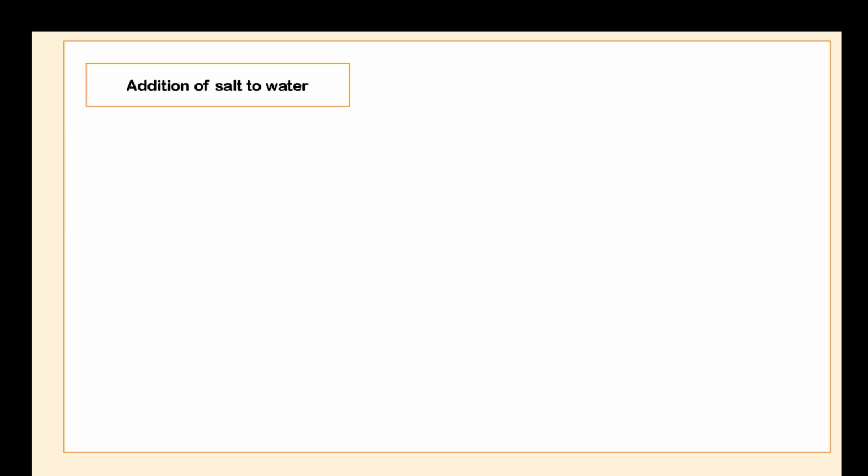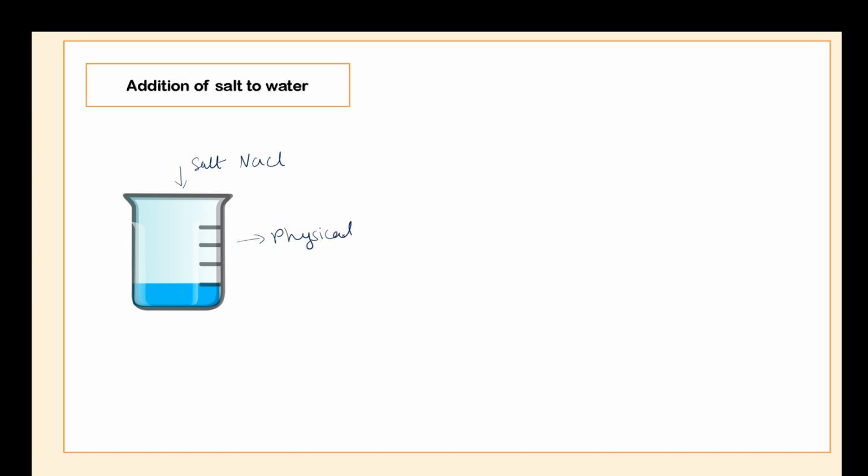Next we will see two simple experiments and how questions can be framed based on these two simple experiments. In the first experiment we are taking a beaker, and in this beaker we are adding a salt, that is sodium chloride. So a salt solution is going to form. In this case the final product will be sodium chloride solution, salt added to water. So is this above change physical or chemical? Think and answer. Yes, it's a physical change because no new substance is being formed.